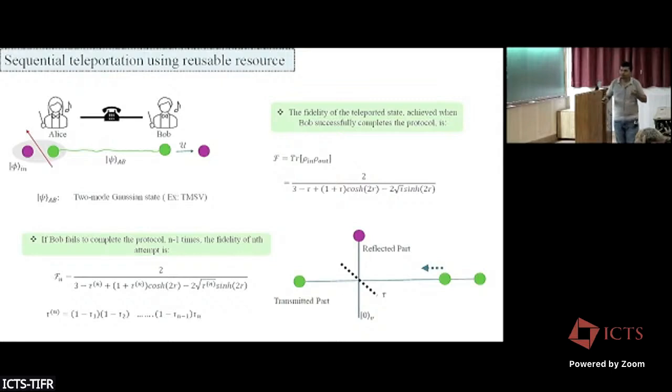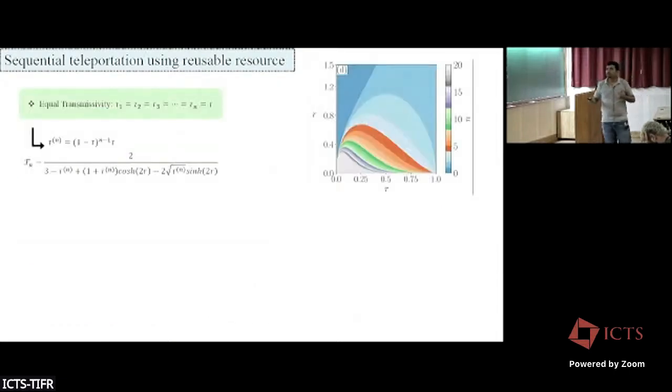In that formula, we can also impose some conditions on the transmissivity and the squeezing of the resource. If we take equal transmissivity, say tau, then as we have plotted, we can retry this teleportation protocol maximally up to 20 times.